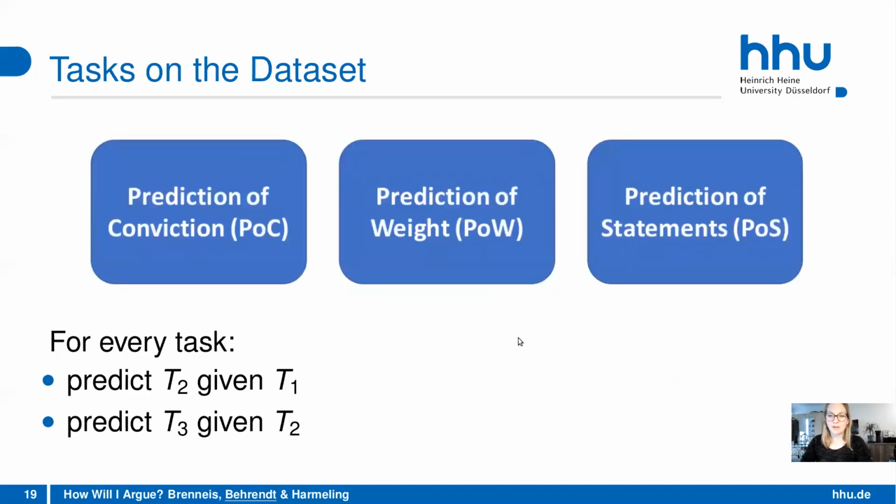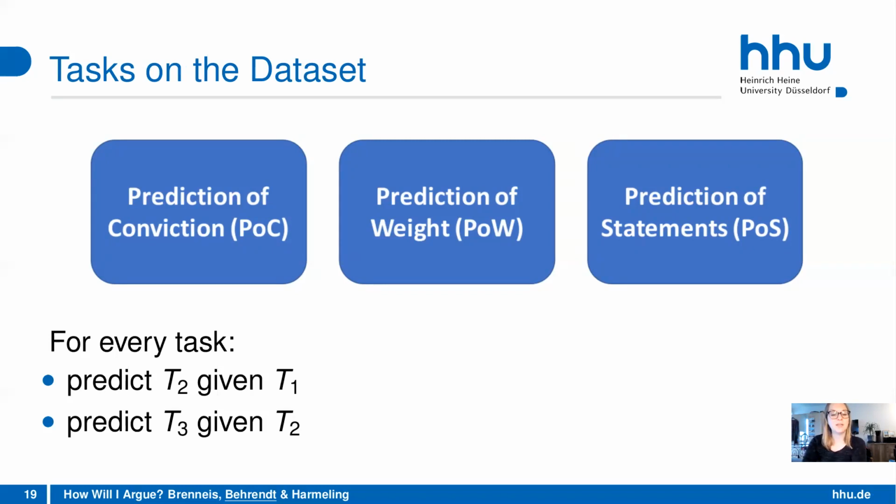Okay, so now I showed you how the data looks, and we came up with 3 different tasks on the dataset that we tried, but we want to invite you to come up with your own ideas, your own tasks on the data. But as a starting point, we have here 3 different tasks that we tried. These are prediction of conviction, prediction of weight, and also prediction of statements. And I will show you what it means in detail on the next slides.